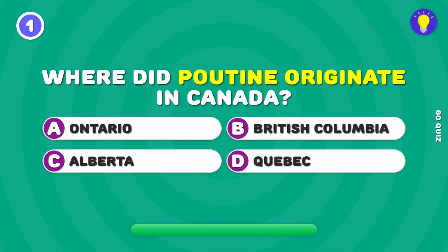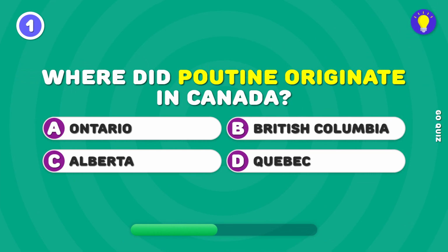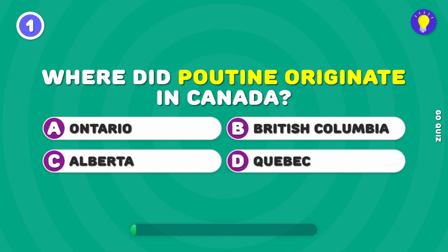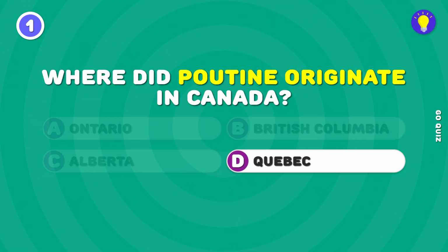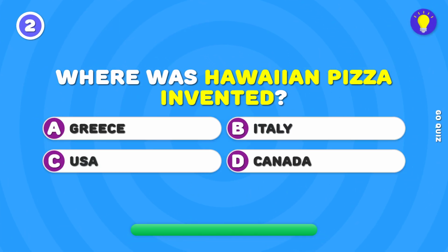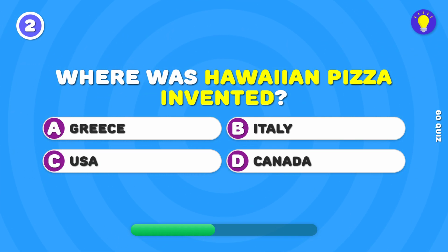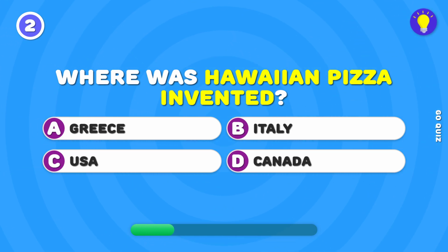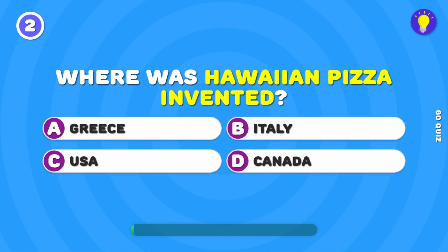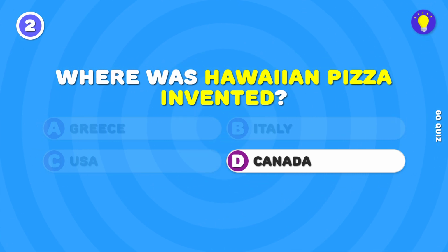Where did poutine originate in Canada? Poutine is a dish from Quebec. Where was Hawaiian pizza invented? Hawaiian pizza was invented in Canada.